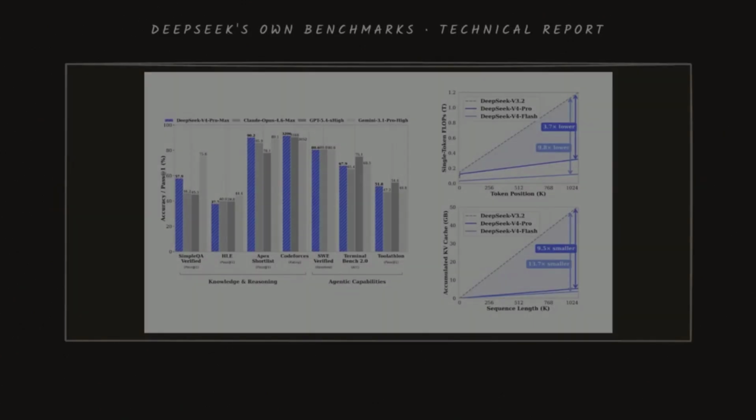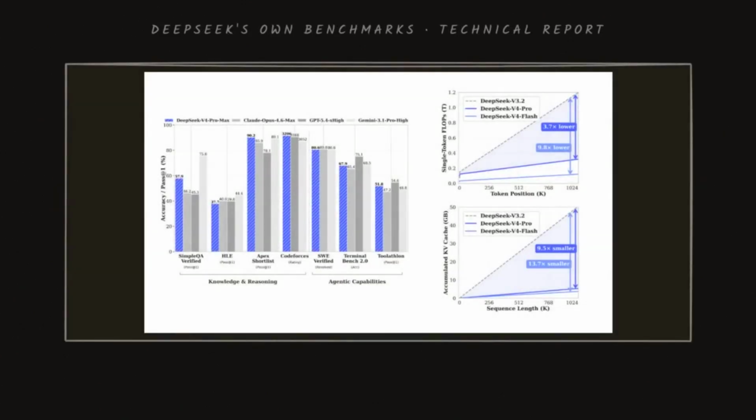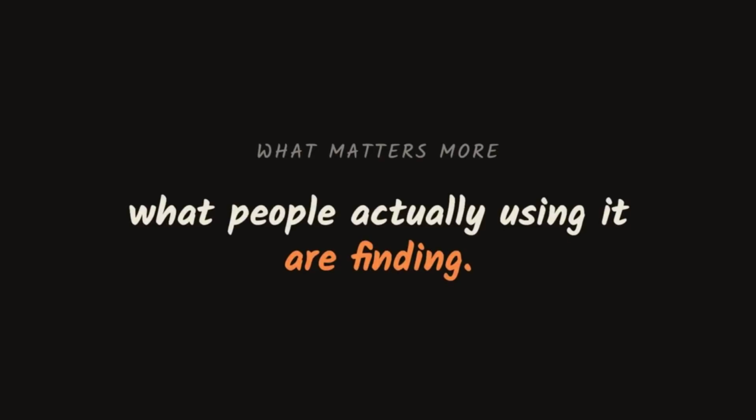But is it actually any good? DeepSeek's own benchmarks show Flash close to Pro on reasoning, and Pro trading blows with Claude Opus 4.6, GPT 5.4, and Gemini 3.1 Pro. Scores in coding and math should be taken with a grain of salt.